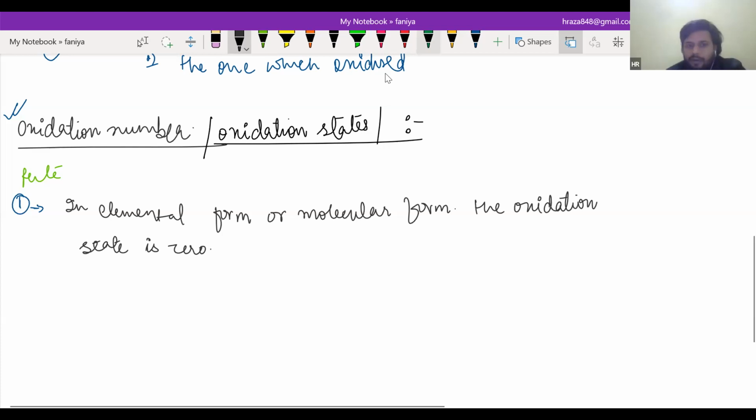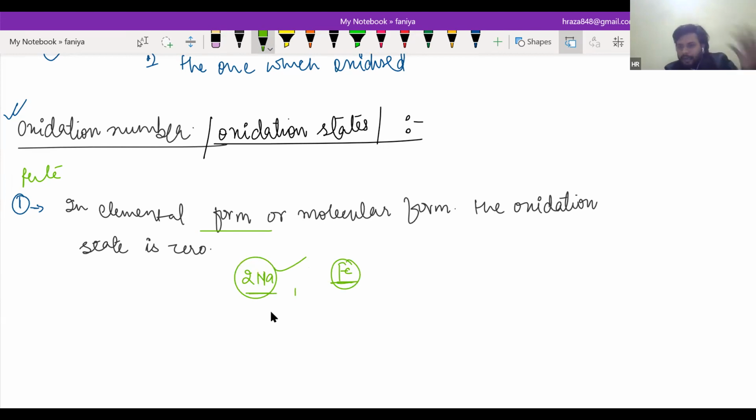Whenever there is elemental form, like if I'm writing Na, only Na, like sodium, this is elemental form. If I'm writing Fe, this is elemental form. The oxidation state of these is zero. That means it neither gained nor lost. Is that clear, Pania? Yes, sir.